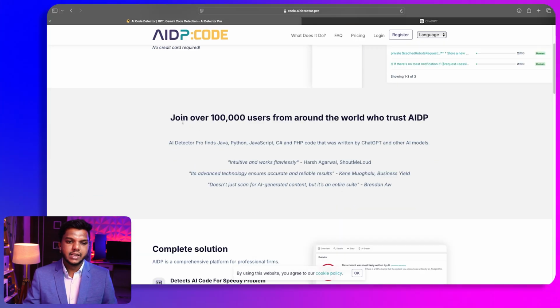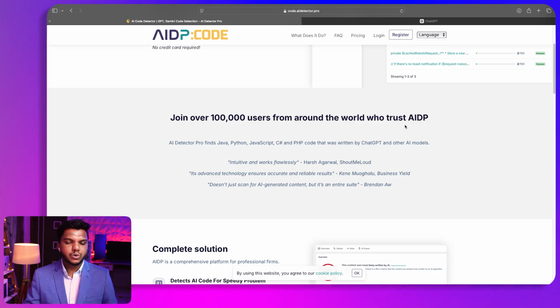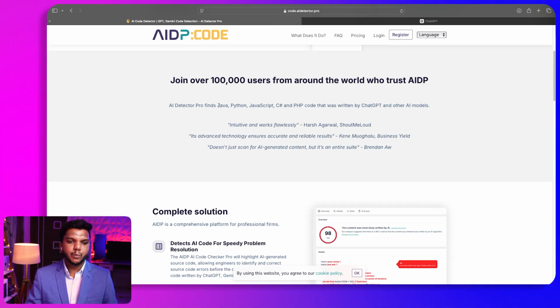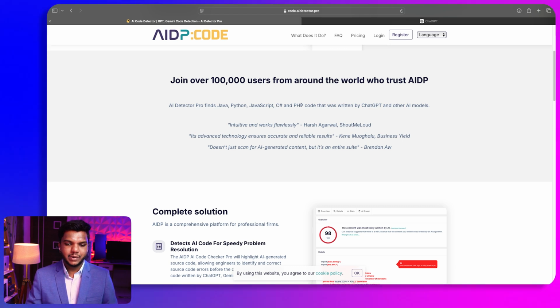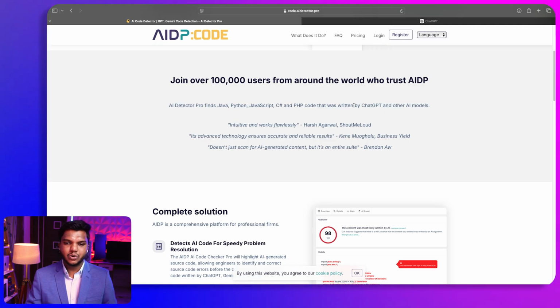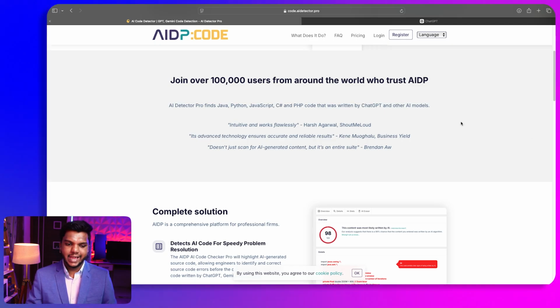If I scroll down, you can see that they have more than 100,000 users from around the world who trust the AIDP Pro. You can see that it supports most of the popular languages like Java, Python, JavaScript, and C# as well as PHP. So we can use it to detect whether a piece of code was generated by either ChatGPT, Claude, or any other AI model.